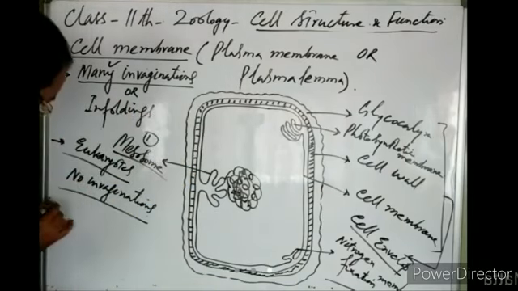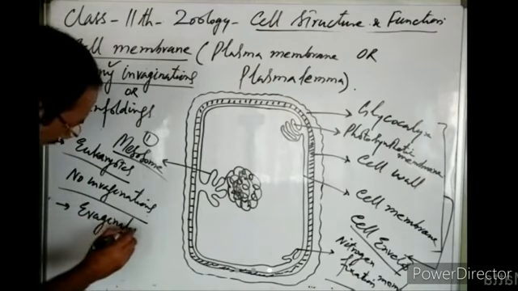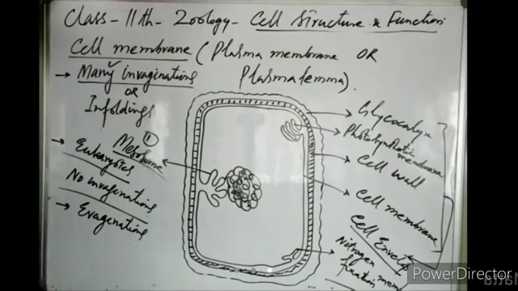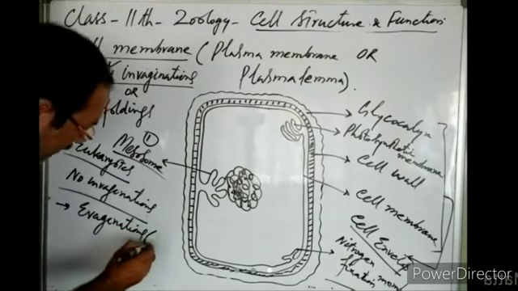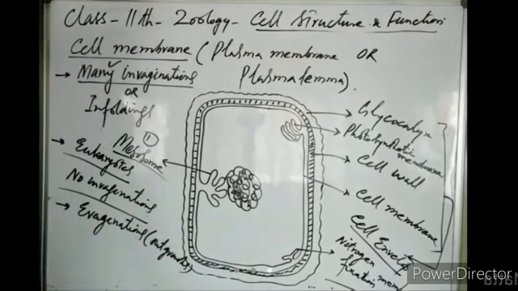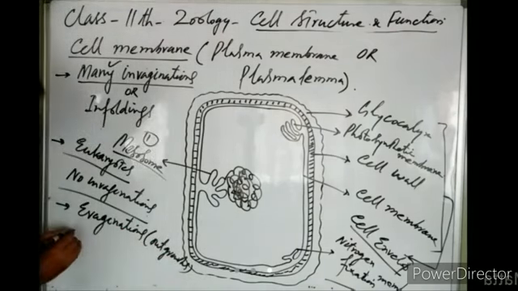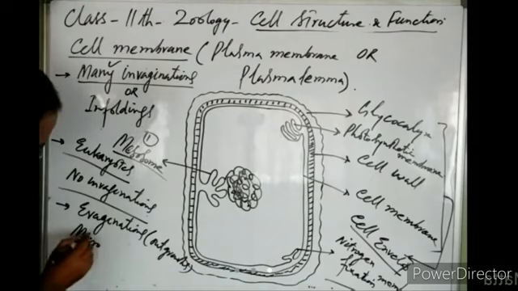However, in eukaryotic cells we may find outgrowths in the form of microvilli.